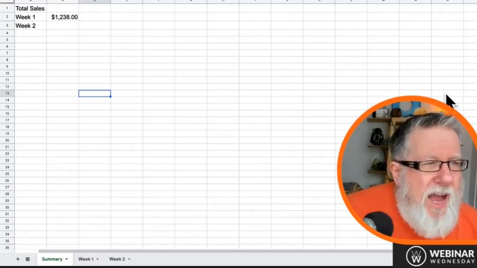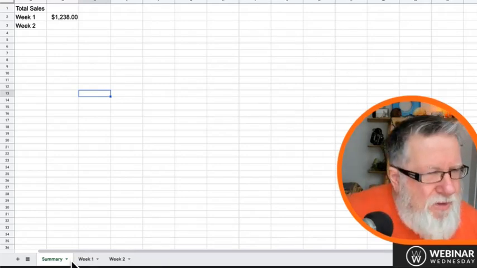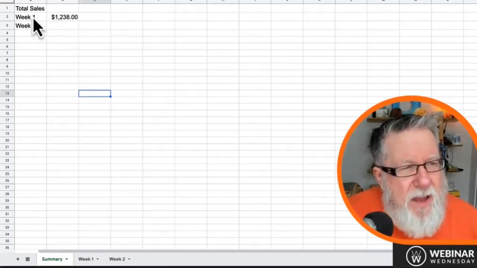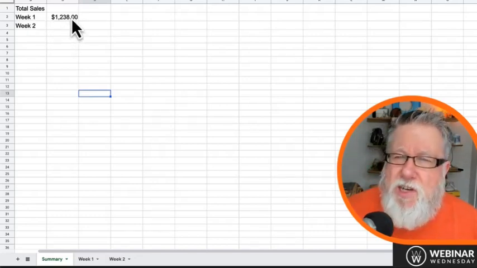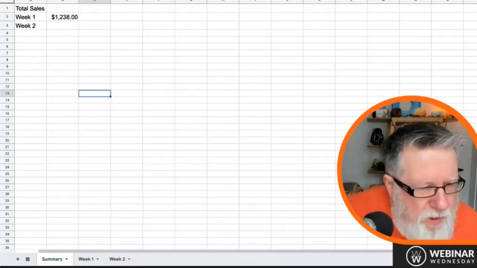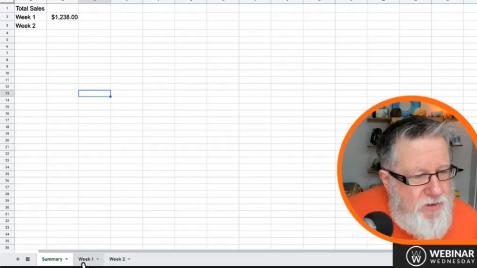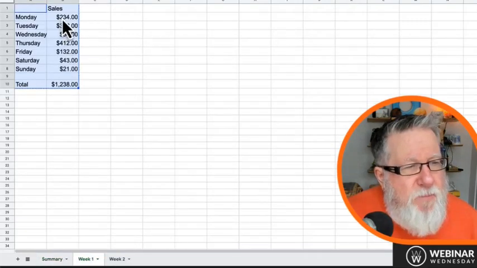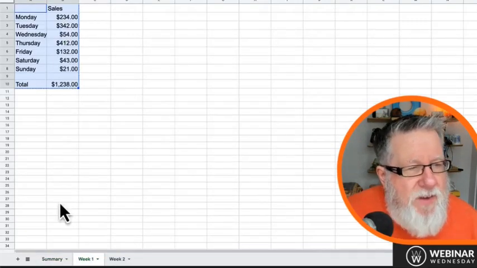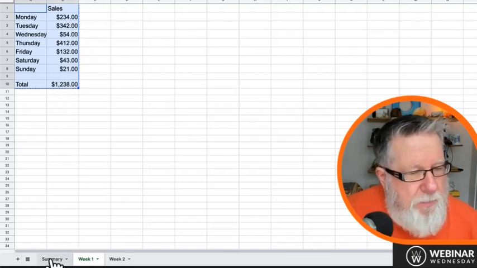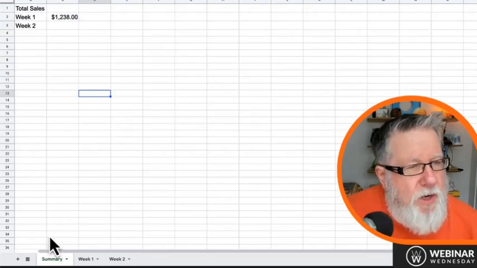Let me show you. I've got here a very simple model. I've got a summary page here, which is my main spreadsheet, which we'll just say is sales. And we see that we've got week 1 sales numbers. Where do they come from? If we look down here in the bottom, we see that we can have multiple different pages on the same spreadsheet. So here under week 1, I've put in the numbers. And what I've done, I put in the sales totals from Monday through Sunday of that particular week.